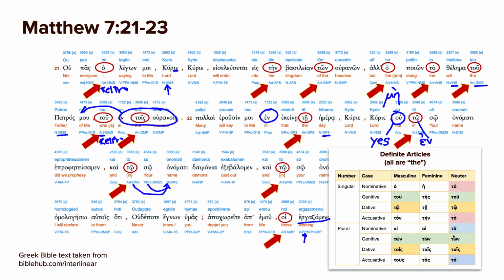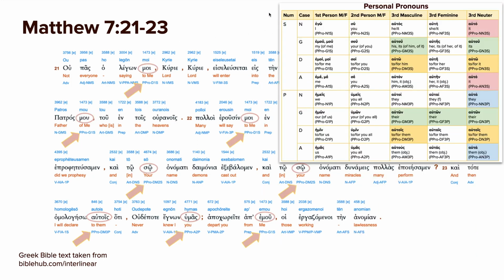All right, so again, here are all of our definite articles, and you can see how they're used throughout these verses. All right, so let's check out the personal pronouns in these verses, of which there are quite a few. So not everyone who is saying to me. So to me is going to be dative first person singular. So first person singular dative, we have emoi or moi. All right, so he used moi here. Kyrie kyrie. And then down here, my father, genitive first person singular. So here we are, emou or mou. And then again, they will say to me is again dative, to me is moi.